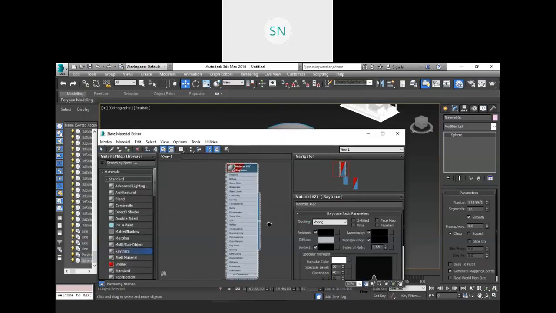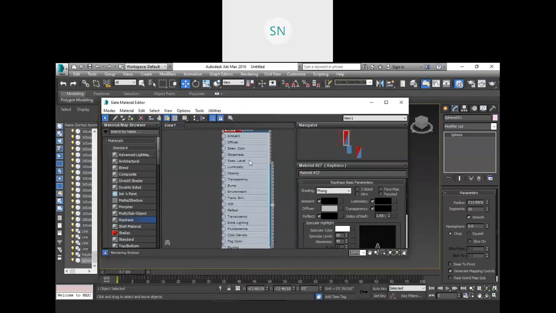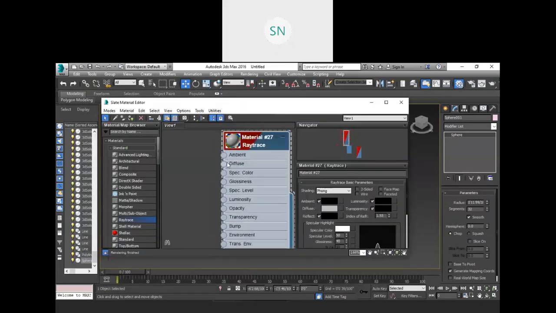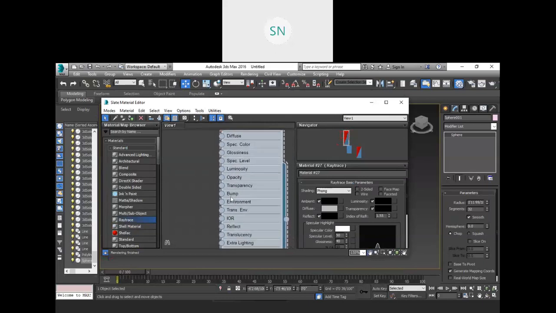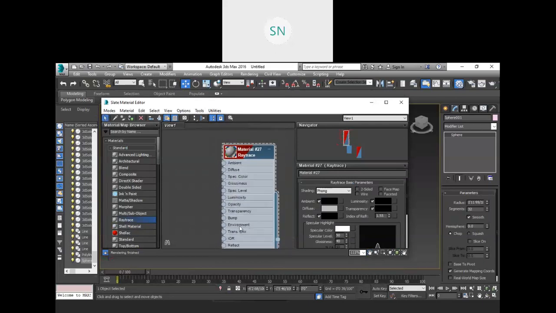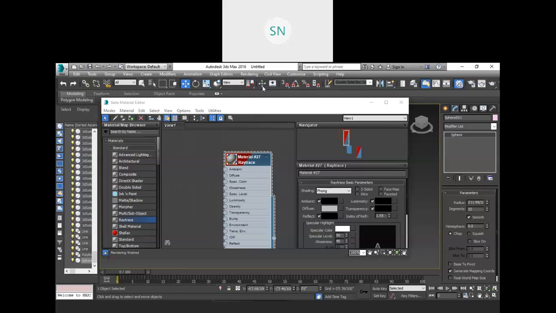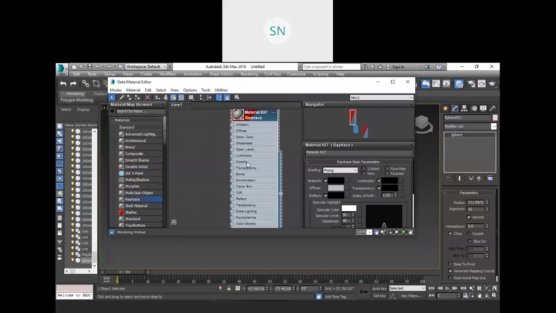Now what I want to do is add some images over here. Mainly we have so many things over here. See this diffuse, glossiness, illumination, transparency, bump, environment, index of reflection, right? These are the things we have, and we need to add that type of map for everything.